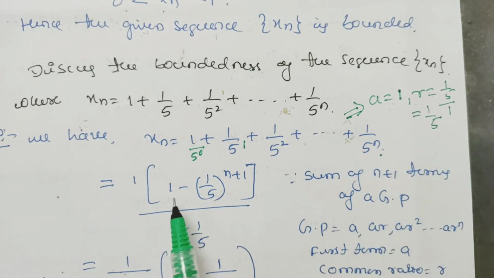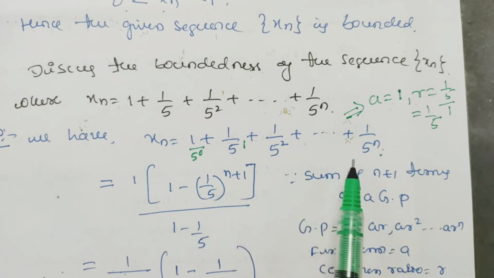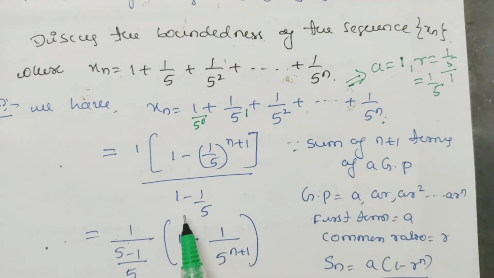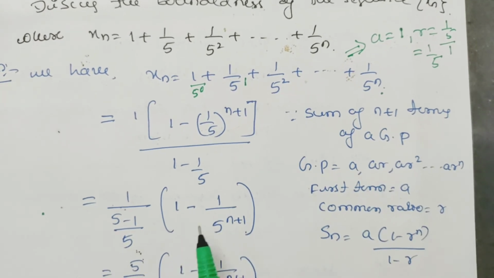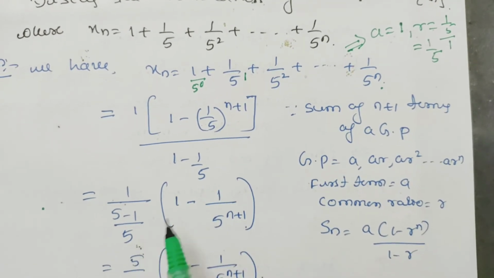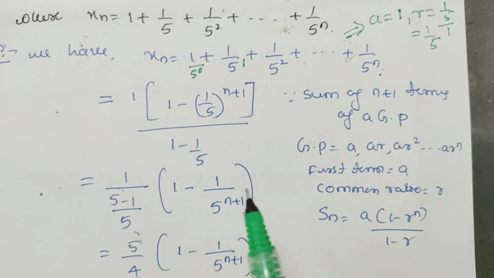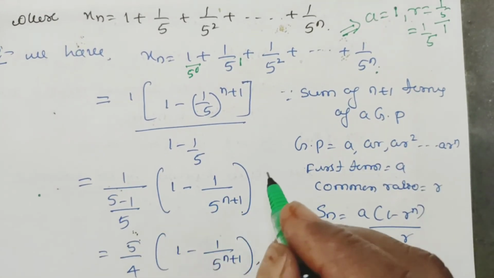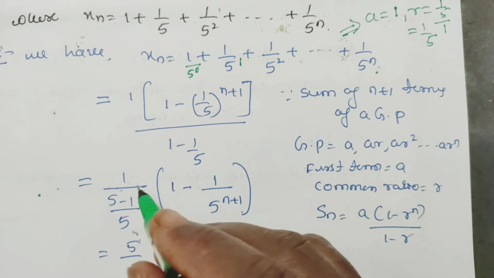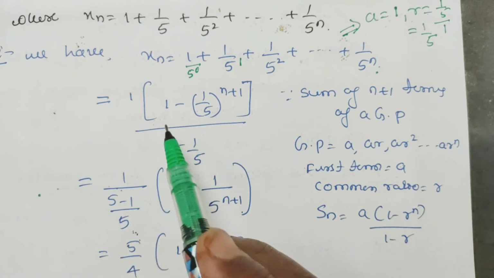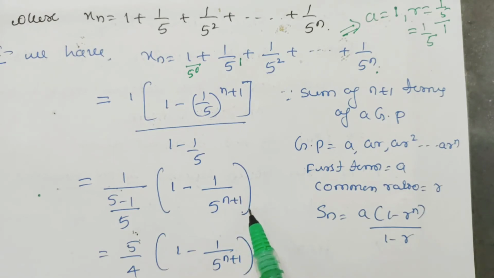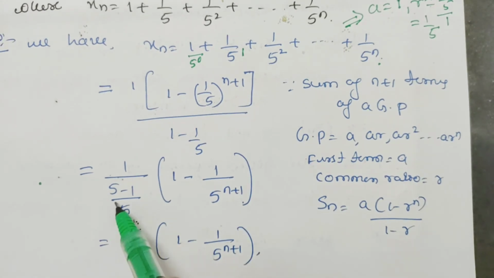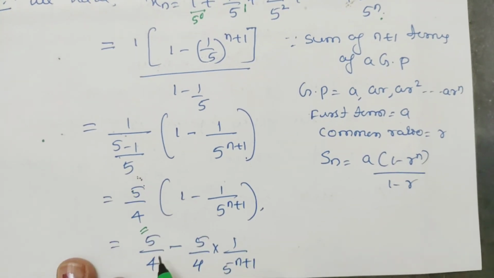So it is A into 1 minus R to the power of n plus 1, because there are n plus 1 terms, divided by 1 minus R, that is 1 minus 1 by 5. Simplify this: 1 minus 1 by 5, take LCM, 5 minus 1, it will become 4 by 5. Take the reciprocal, it becomes 5 by 4, and it is 1 minus 1 divided by 5 to the power of n plus 1. I hope you got this. Now this is 5 by 4, open this bracket: 5 by 4 minus 5 by 4 into 1 divided by 5 to the power of n plus 1.